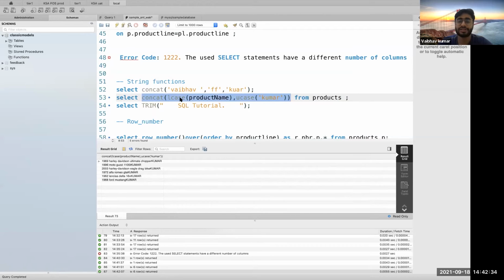I repeat myself again: lowercase of product name, uppercase of my last name, and concat everything together. You could use multiple string operators within the same line. By this example, I was trying to showcase how to pipeline your operators as well. Otherwise you could have just used this thing as well, right?